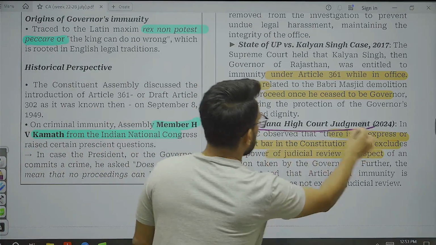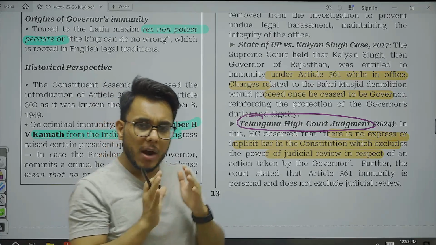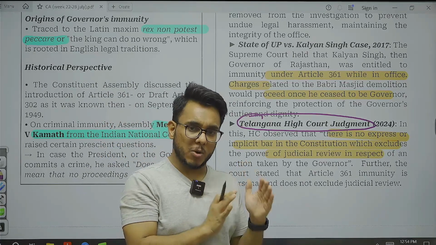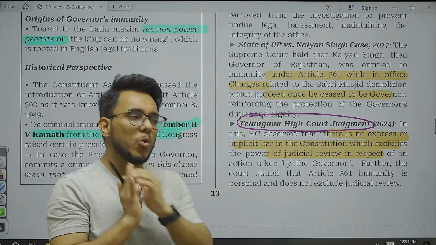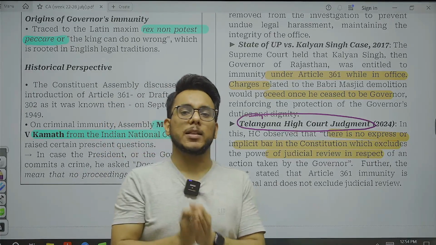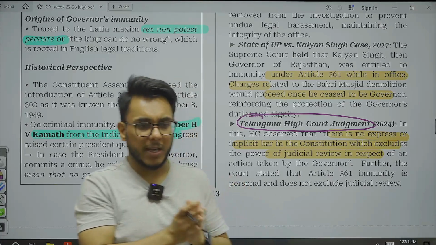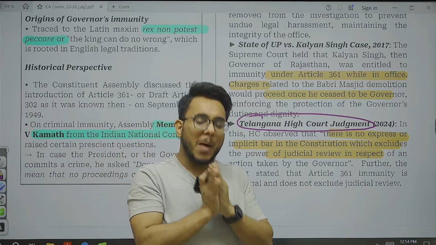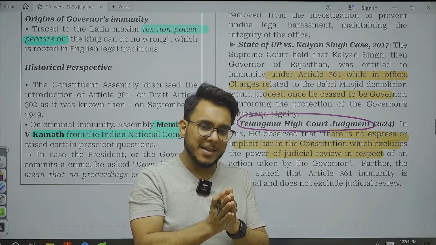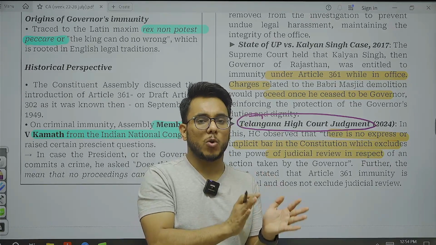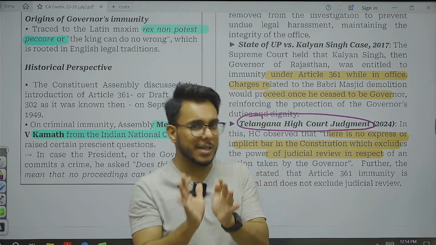Now my point is that, guys, though I have provided you all the major judgments in this document, you are not required to read and mug up all the judgments. This particular issue was very much in the news. So you need not mug up all the judgments, only one or two judgments, and as the matter will go to the court, you need to know what the broad contours are.